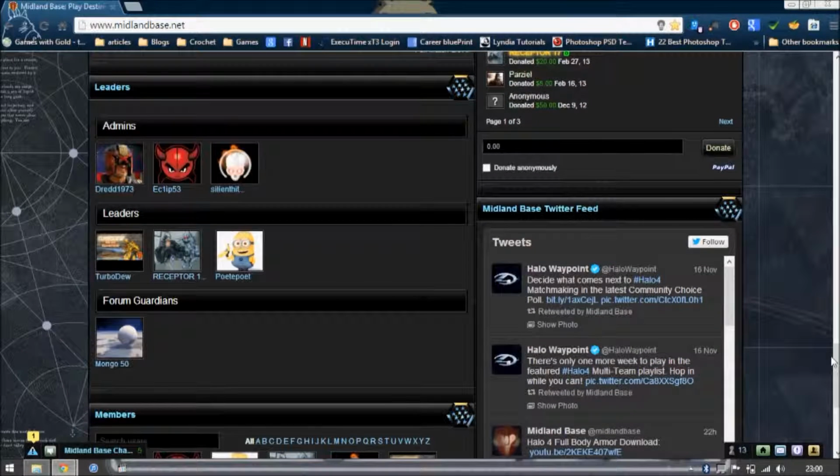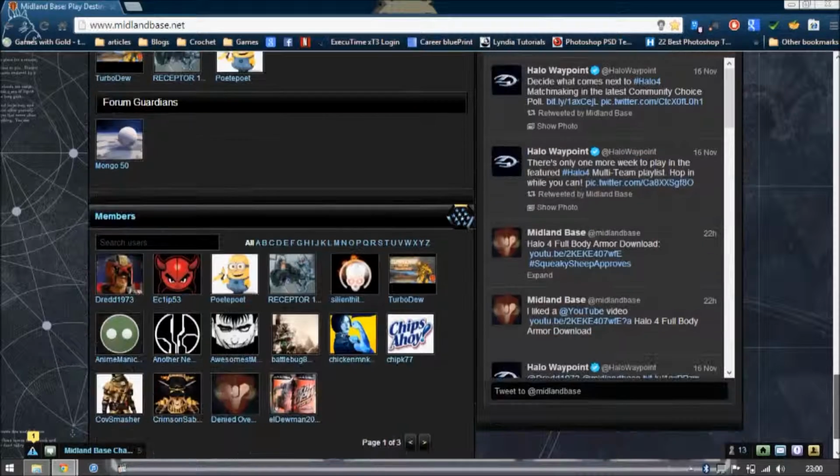Here's our leaders. We have 3 admins. We've got our group founder, Dread. We've got our executive officer, Eclip, and we have Silent. We have leaders and forum guardians that all have different roles in our group.